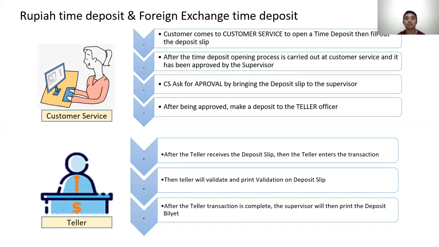First, the customer comes to customer service to open a time deposit, then fills out the deposit slip. After the time deposit opening process is carried out at customer service, CS asks for approval by bringing the deposit slip to the supervisor, and once approved, makes a deposit to the teller officer. After the teller receives the deposit slip, the teller enters the transaction, and then the teller will validate and print validation on the deposit slip. After the teller transaction is complete, the supervisor will then print the deposit billet.